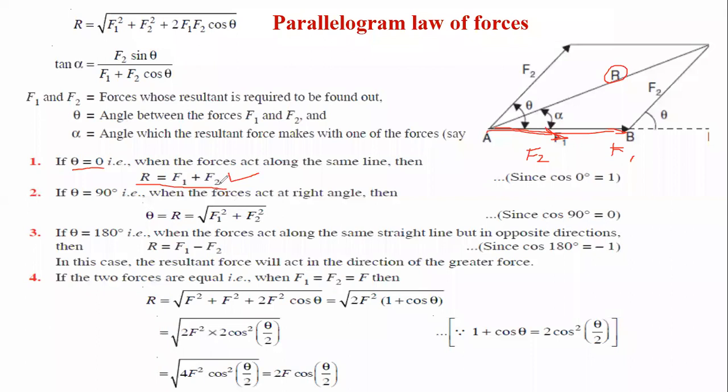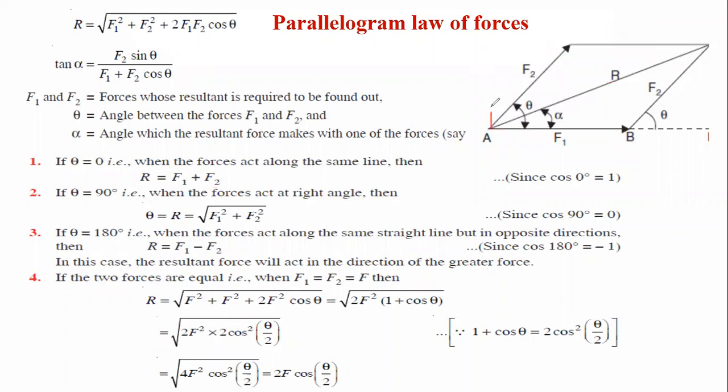And this question may be asked in your MCQ type of questions. If in the parallelogram law of forces there are two forces acting at an angle theta, what will be the resultant? In that case, a number of options may be provided, and in those options, one option will be R is equal to F1 plus F2. Now let us consider this F2.